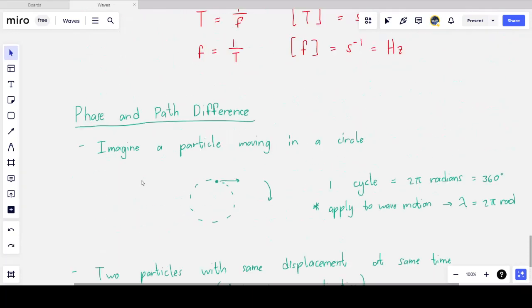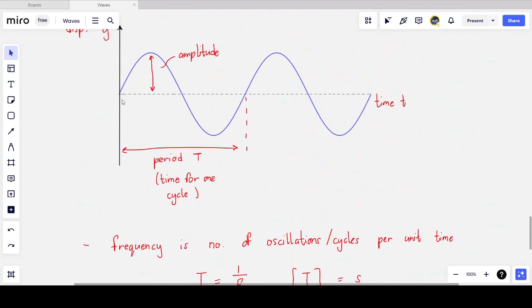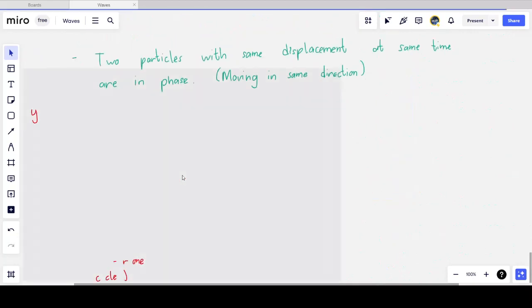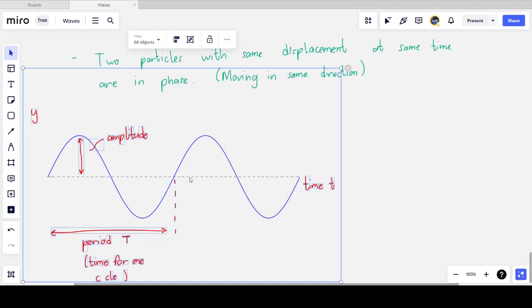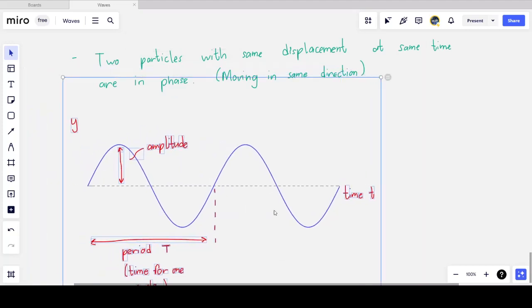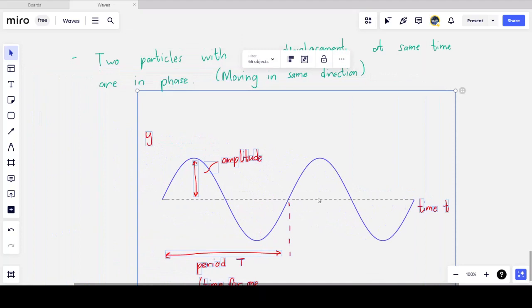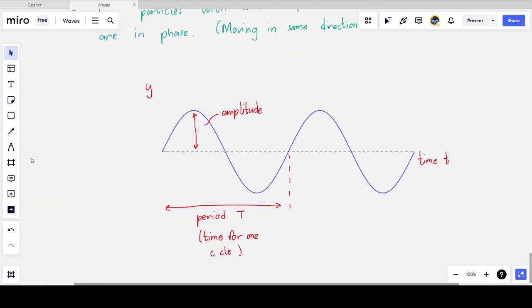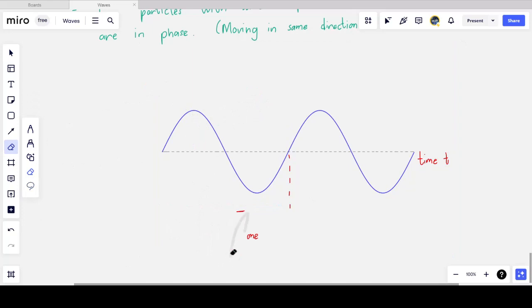I'm going to have to go back and get my graph since I'm too lazy to draw this again. And so here's my graph, my wave, and I'm going to try and represent this graphically.